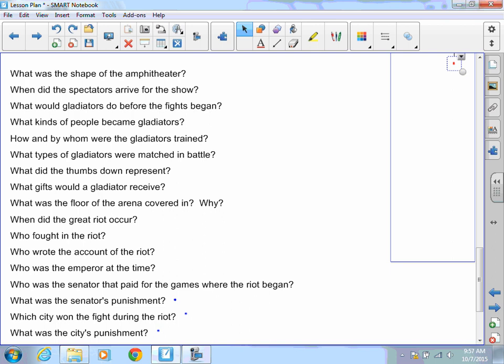What types of gladiators were matched in battle? The two biggest ones were the retiari and the murmillo. We've talked about why. That's the fish, the murmillo, versus the fisherman, the retiari. That's why he has a net and a trident. That's how they would be fishing.